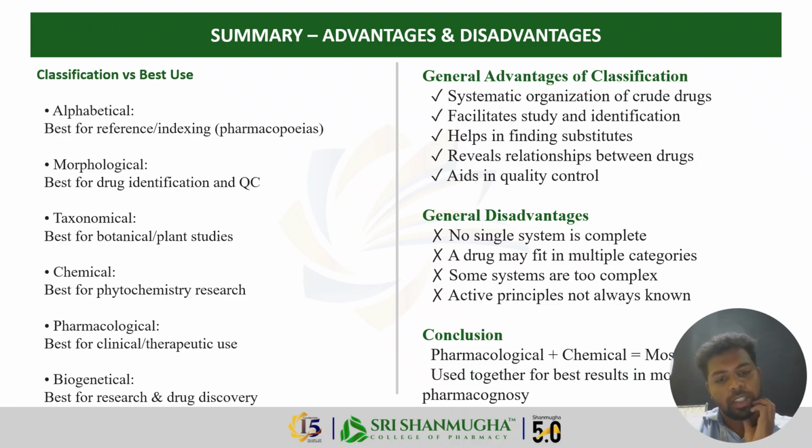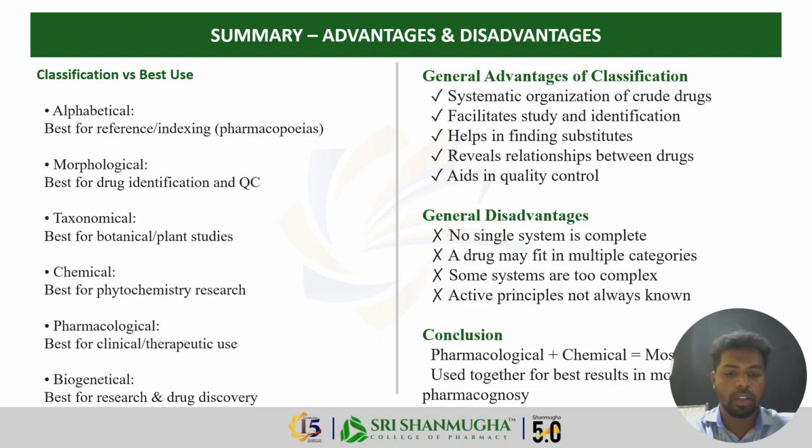So let's come to the summary. Let me bring everything together now. We have seven classification systems, and each serves a different purpose: alphabetical is best for reference and indexing, morphological is for identification and quality control, taxonomical is for botanical studies, chemical classification is for phytochemistry research, and pharmacological classification is for clinical and therapeutic practice. Biogenetical is for research and drug discovery, and chemotaxonomical is for evolutionary studies.